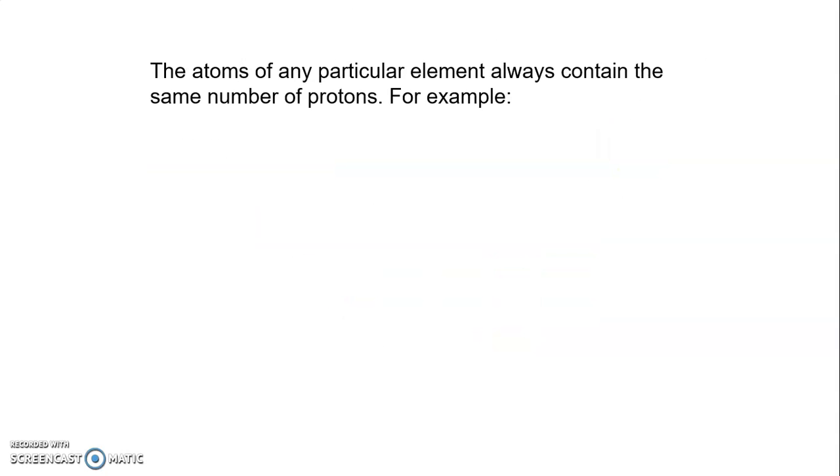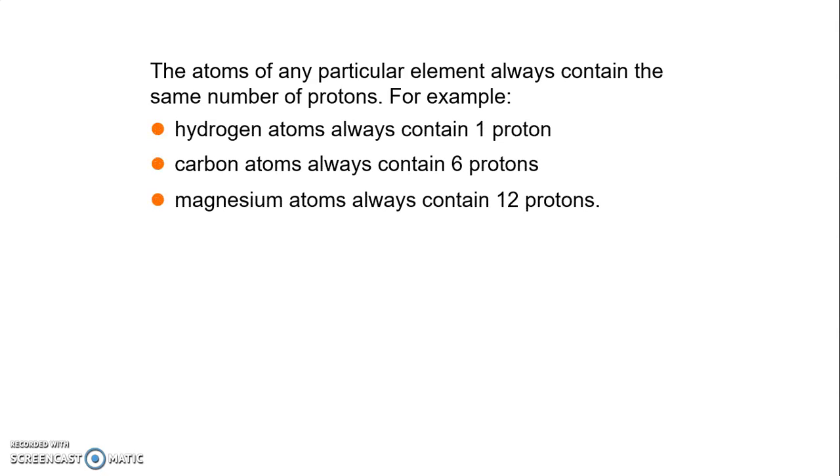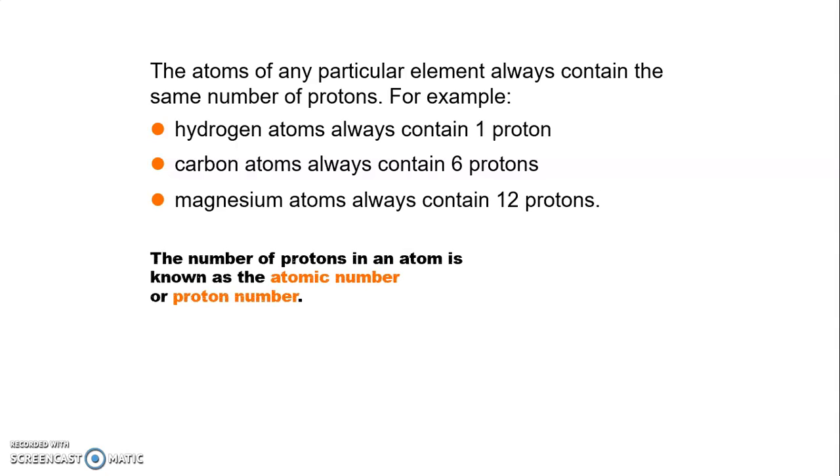Next we have, the atom of any particular element always contains the same number of protons. As we know that the number of protons and electrons are same. For example, hydrogen atom always contains one proton and one electron. Carbon atom always contains 6 protons, 6 electrons. Magnesium atoms always contain 12 protons and 12 electrons.